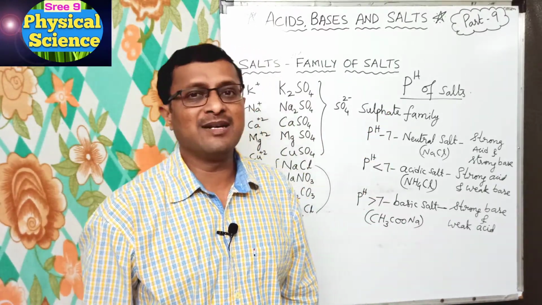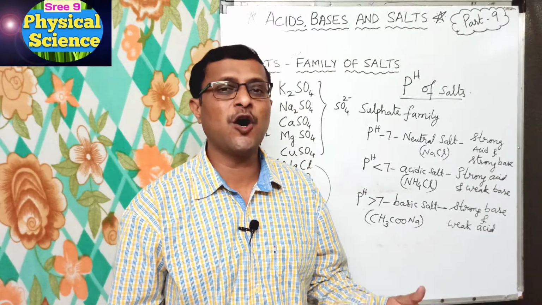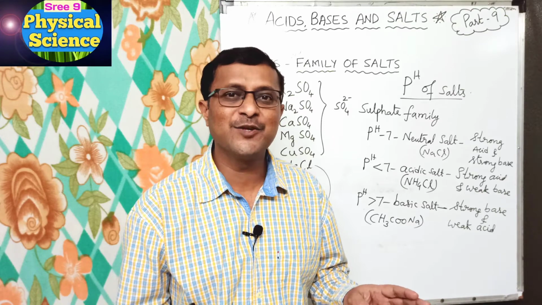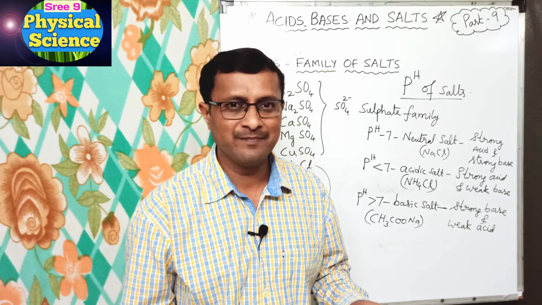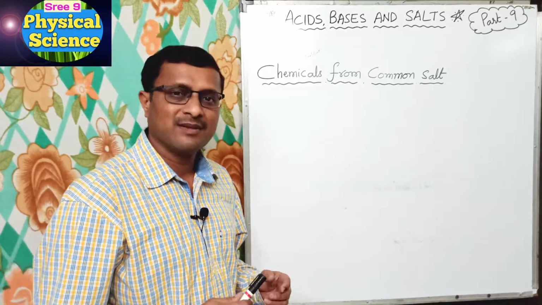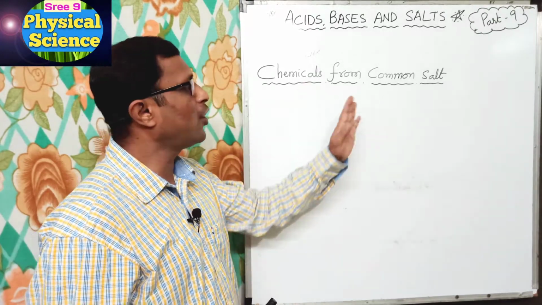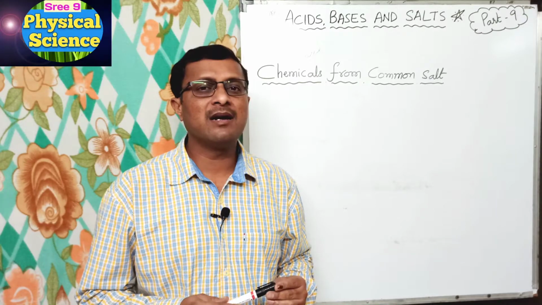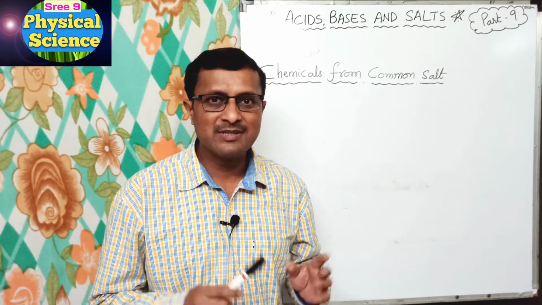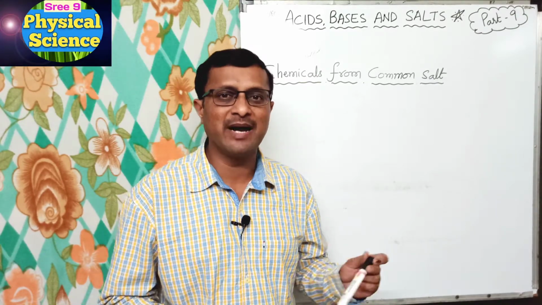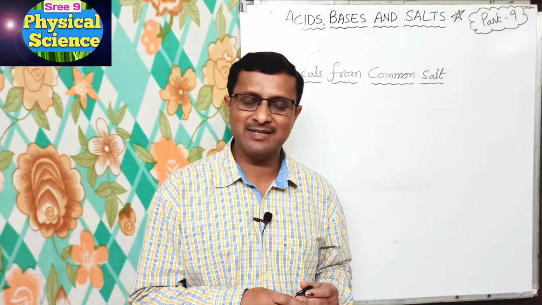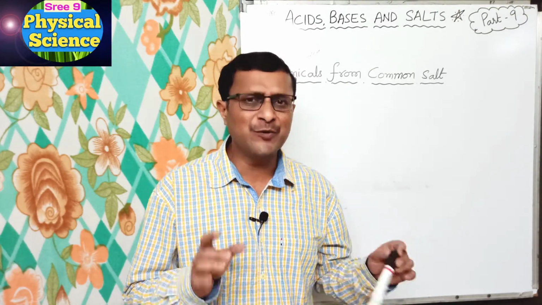Now we are going to learn about the commonly available salt which we use in our daily dishes, that is common salt. Now students, chemicals from common salt, right? Here we know that salts are ionic compounds produced by neutralization of acid with base, and salts are electrically neutral.